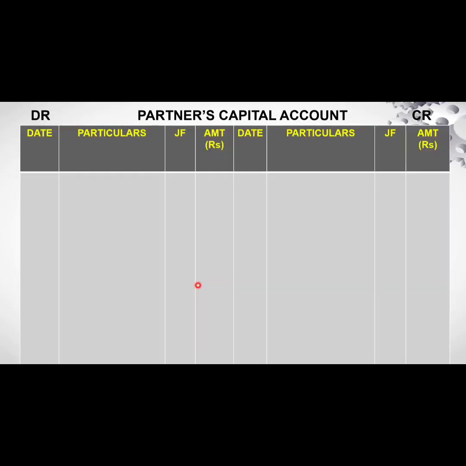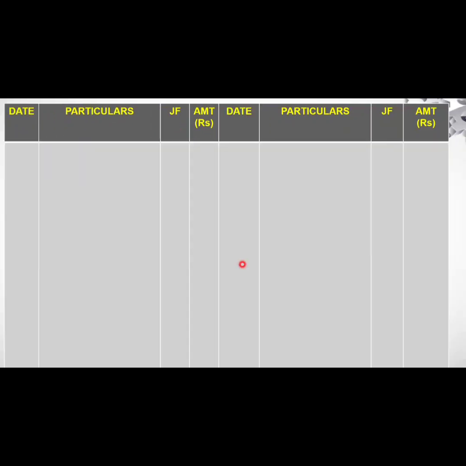As you have to prepare only one account here, that is called the partner's capital account, and all the capital entries and all the adjustments which we had seen, all these entries are put together only in one account, that is the partner's capital account. So there is no separate account for capital. Therefore the capitals of the partners keep fluctuating year after year. So there is a change in the capitals. So how to prepare this? We have only one account to be prepared, the capital account under the fluctuating capital method.